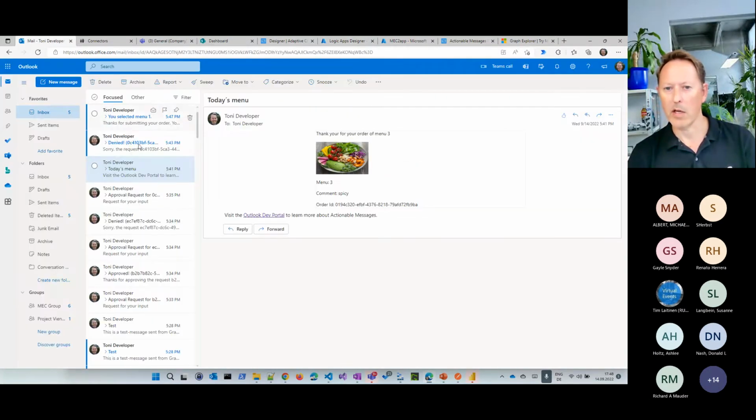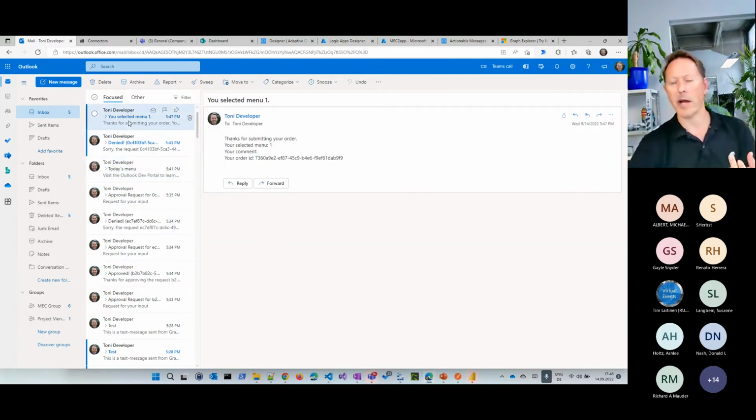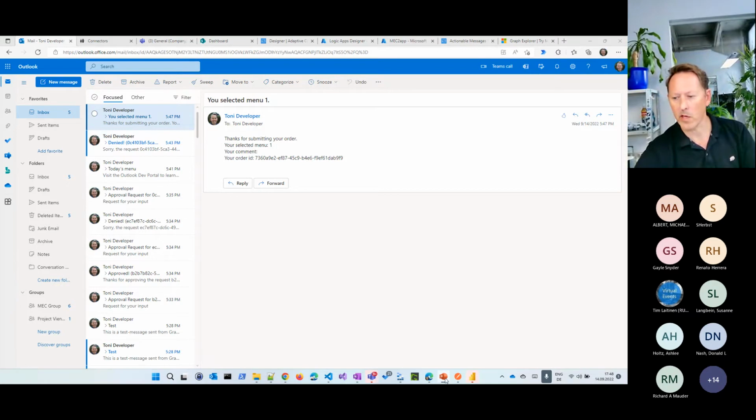So what happened here, I selected in Teams, and I get back an email in that case, which I can define what shall happen when the user does this action here. And here we have, you selected menu 1. Okay, with this, I hope you have a nice overview of how this process can look.